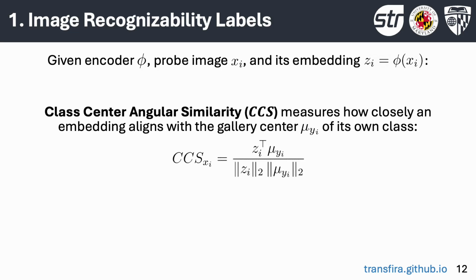Given an encoder, probe image, and its embedding, class center angular similarity, or CCS, measures how closely an embedding aligns with the gallery center of its own class. It is computed as a cosine similarity of the feature to its correct gallery center, mirroring how probe and gallery templates are matched.